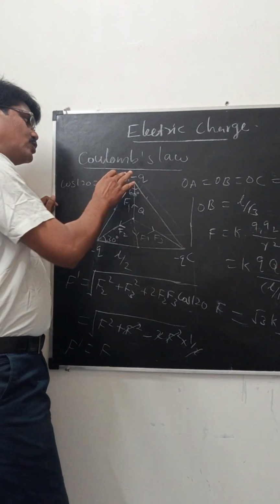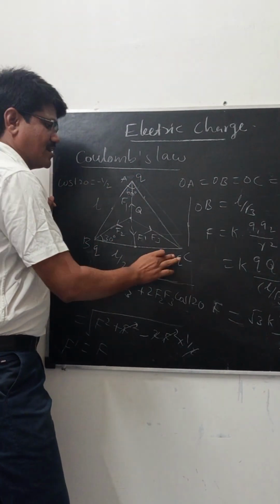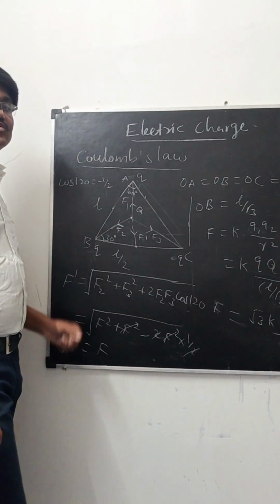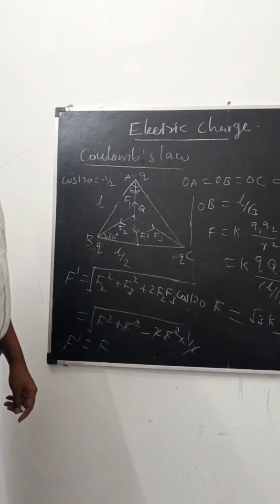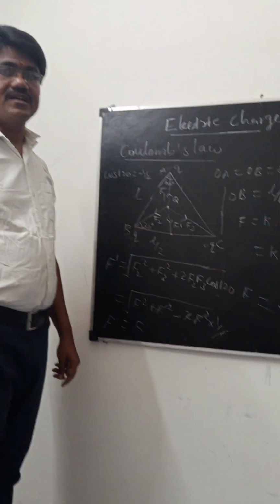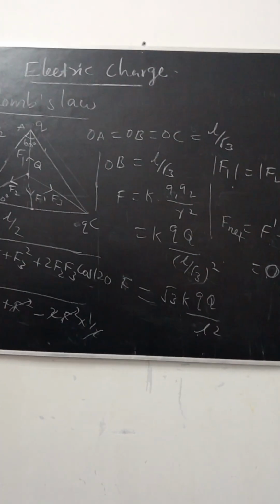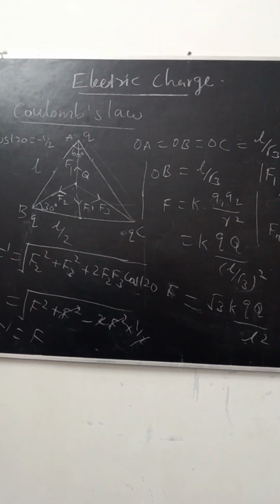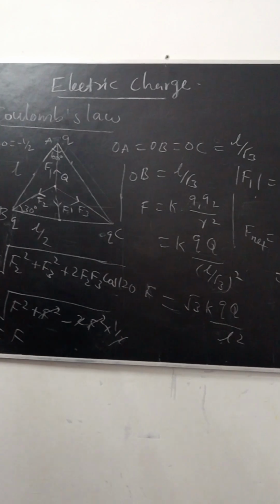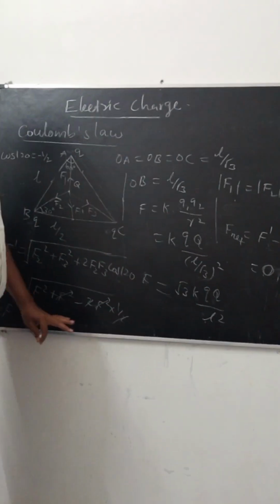When we consider negative charges at the corners of the triangle, the net force is also 0. Suppose the magnitude of the charge at the corners of the triangle is changed, then the value of the net force will change. That is the net force in the equilateral triangle diagram.